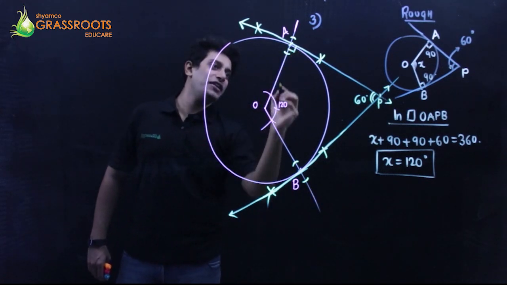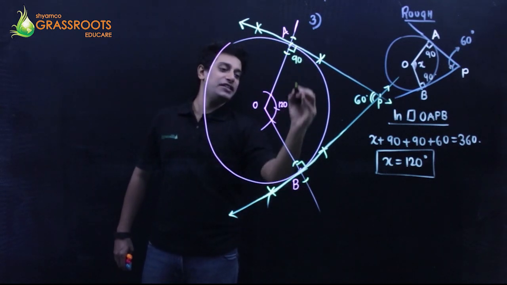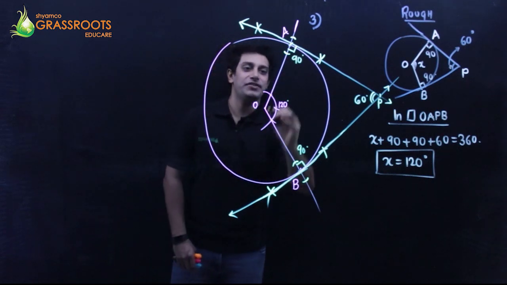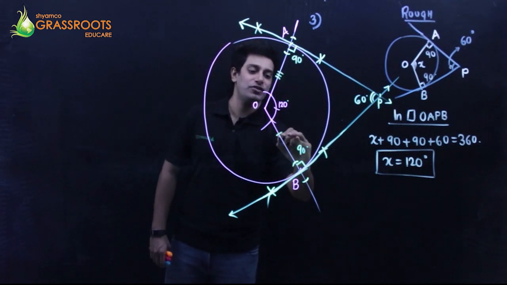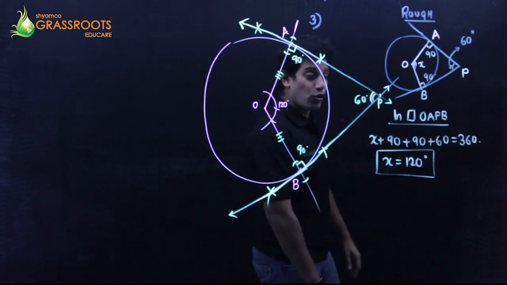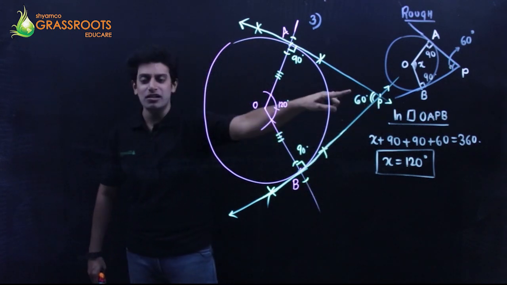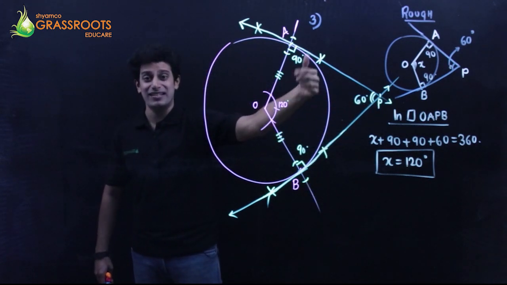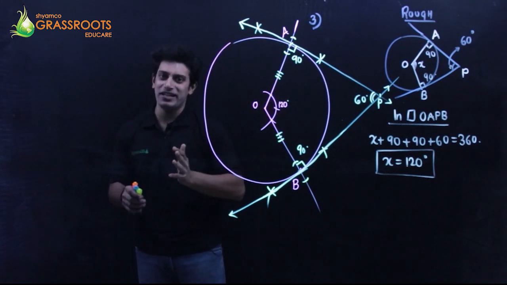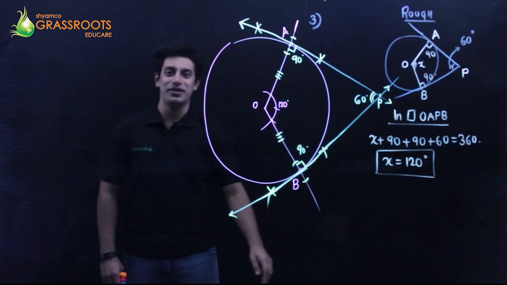And obviously the radius and the tangent have to be perpendicular. So you can call this 90, you can call this 90, and 120 degrees. They are the radii of the same circle, so they have to be equal. Wonderful question. I hope you have understood this sum. This was your third question, in which the angle between the two tangents externally where they meet is given. Through geometry, I started with 120, and this is the working of geometry.